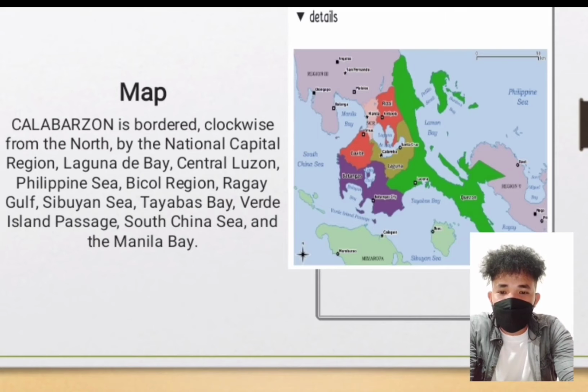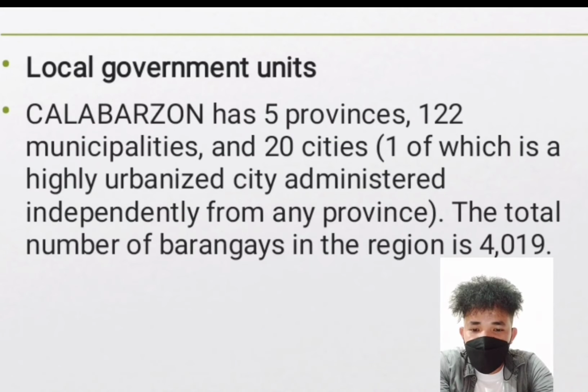Calabarzon is bordered clockwise from the north by the National Capital Region, Laguna de Bay, Central Luzon, Philippine Sea, Bicol Region, Ragay Gulf, Sibuyan Sea, Tayabas Bay, Verde Island, South China Sea, and the Manila Bay. Local government units. Calabarzon has 5 provinces, 122 municipalities, and 20 cities, one of which is an urbanized city administered independently from any province. The total number of barangays in the region is 4,019.